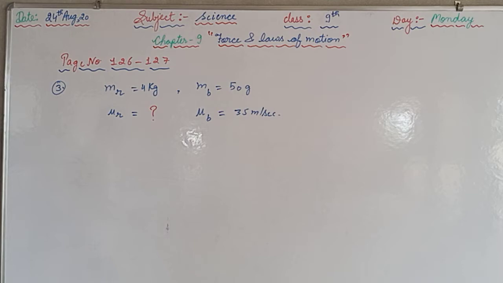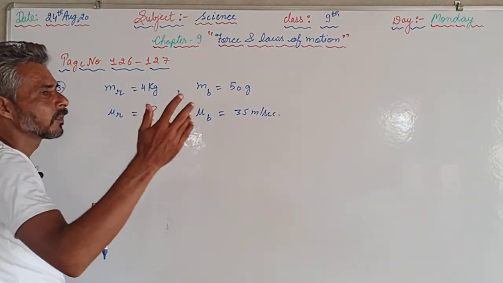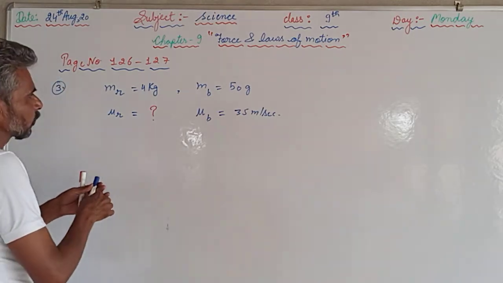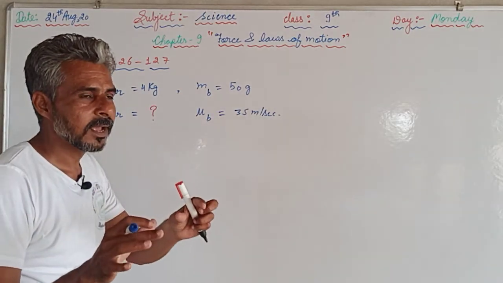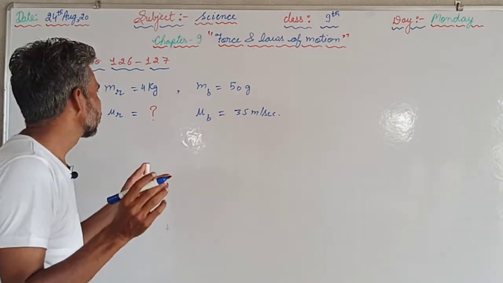Here the given velocity is the velocity of the bullet after firing. So before firing, the bullet as well as the rifle were both at rest.